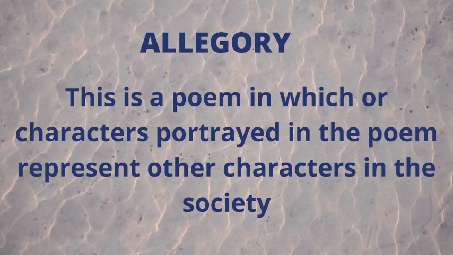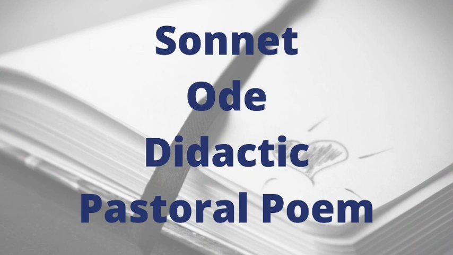While allegory is the type of didactic poem that uses characters in the poem to represent characters in real life. This is a type of poem in which an action represents actions in real life, or a character in the poem represents a character in real life. So that is that about these 4 types of poem.